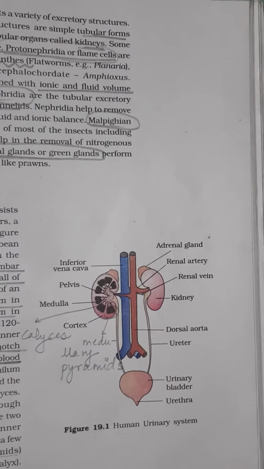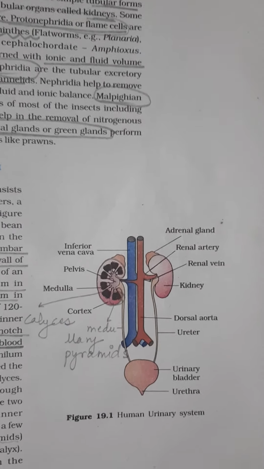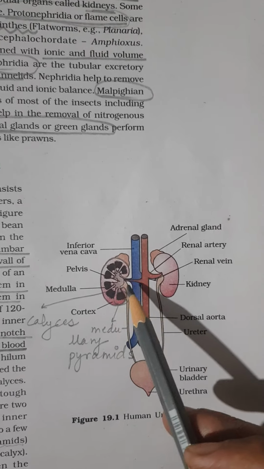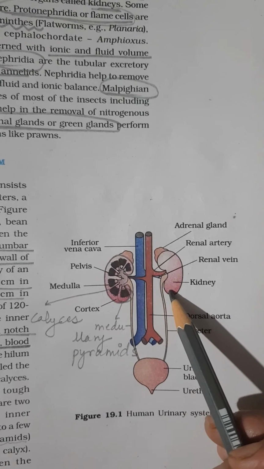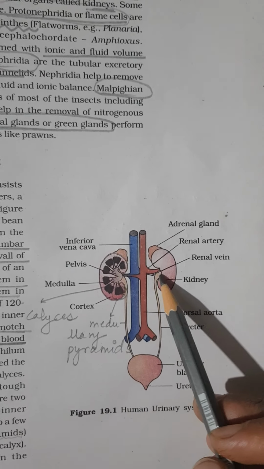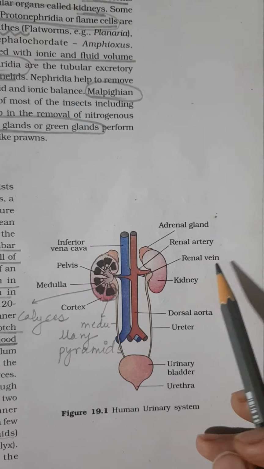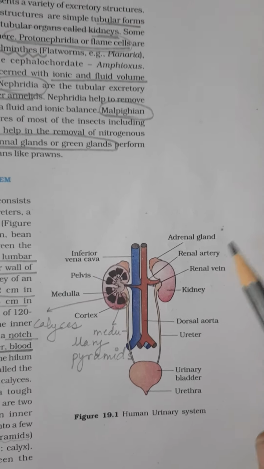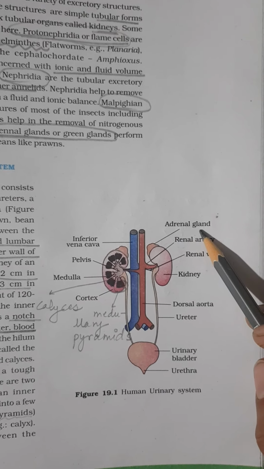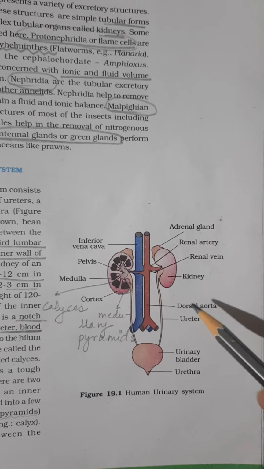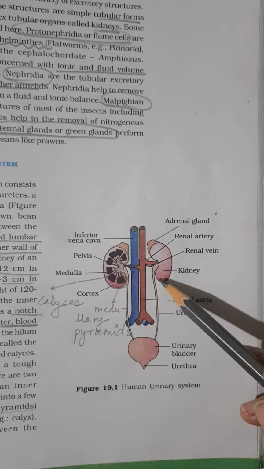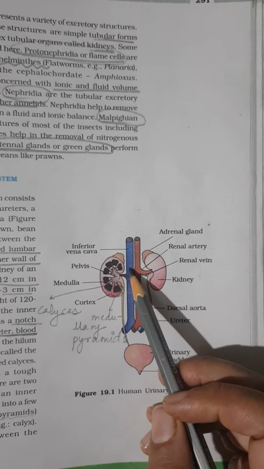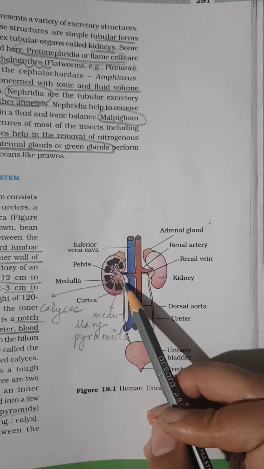I will just zoom in on the human urinary system. In lower classes, we have seen this diagram very frequently. These bean-shaped structures are kidneys. These are linked with different arteries and veins. Because they are linked with the kidney, they are called the renal artery and renal vein. The endocrine glands which are associated with kidneys are the adrenal glands. There are a pair of ureters which will carry the urine which is formed in the kidneys. The detailed structure I will discuss in the next lecture video.